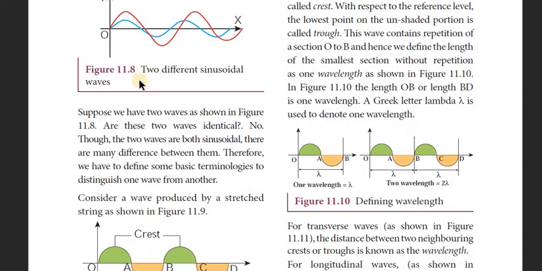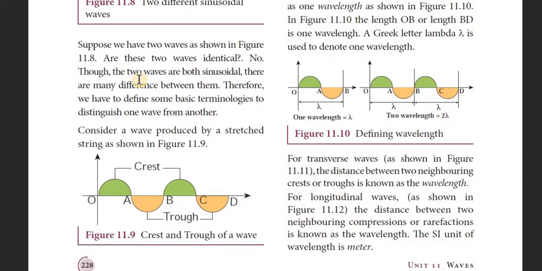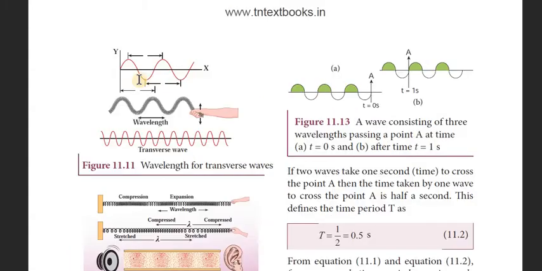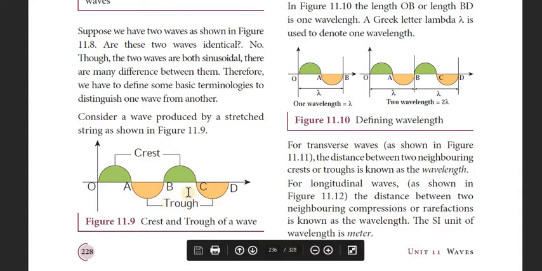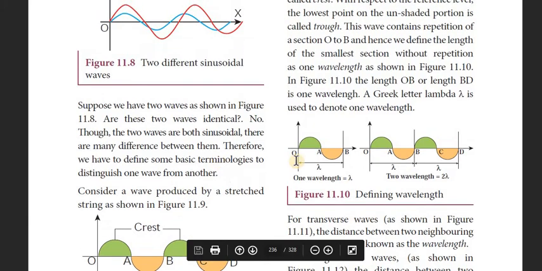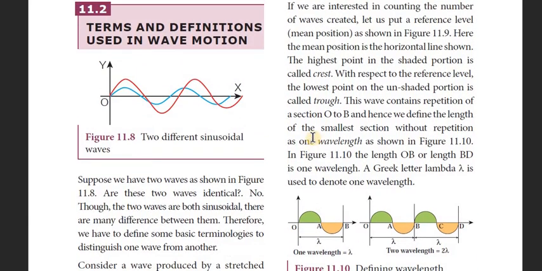What is meant by crest? What is meant by trough? Crest means the maximum point in the upper side of the wave, it is called crest. The maximum point in the lower side of the wave is called a trough. So what is meant by crest and trough, in your textbook.